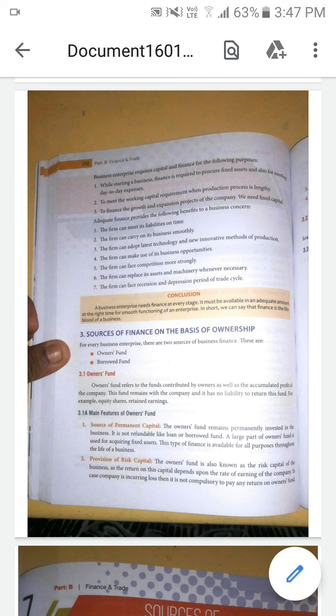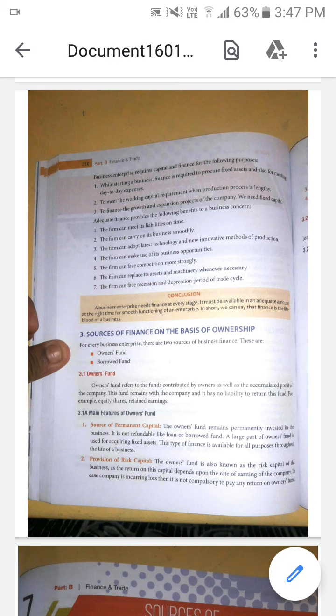It is one of the assets and liabilities which is happening in the business concern frequently. All the expenses which are incurred on the current assets and the current liabilities are called the working capital. That is the capital amount which is spent on the day-to-day activities. And also the finance is playing a very important role for the growth and expansion projects of the company.